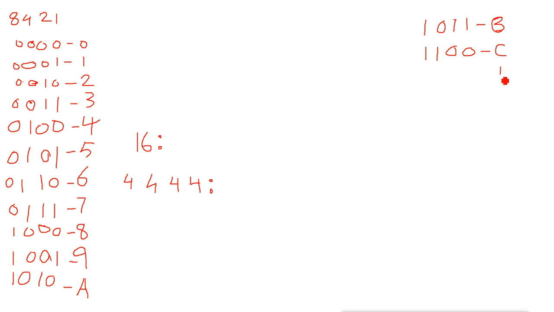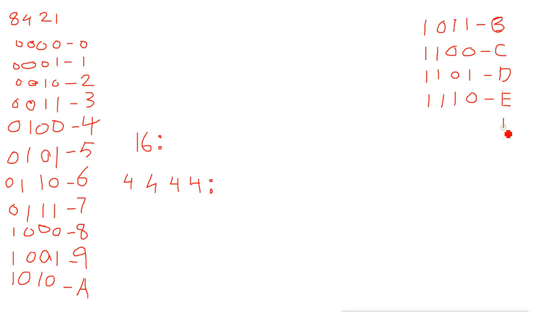Then D. After C you will get D, and we can assume D is 13, after 10, 11, 12. For 13 you will get the first bit on, the second bit off, and the third and fourth bits on. Now after D you will get E, and we can assume E is 14. So for 14 you will get the first bit off, and the second, third and fourth bits on. 8 plus 4 plus 2 is equal to 14.